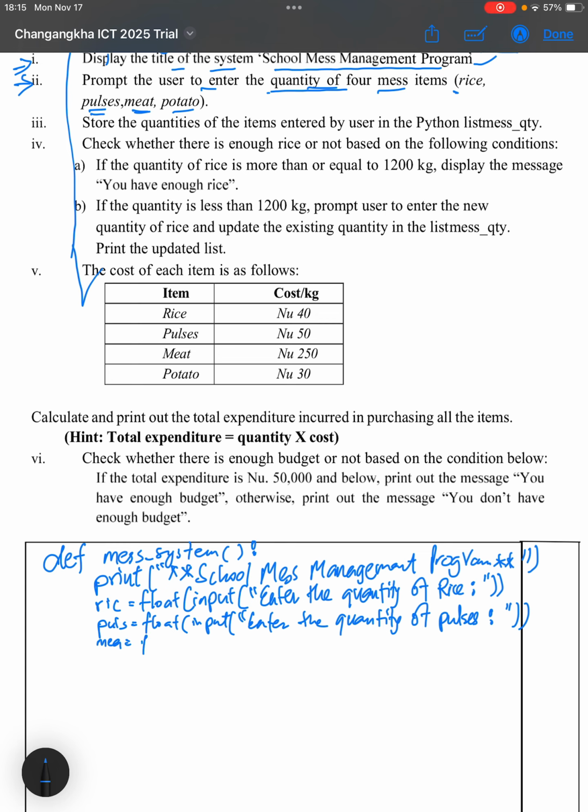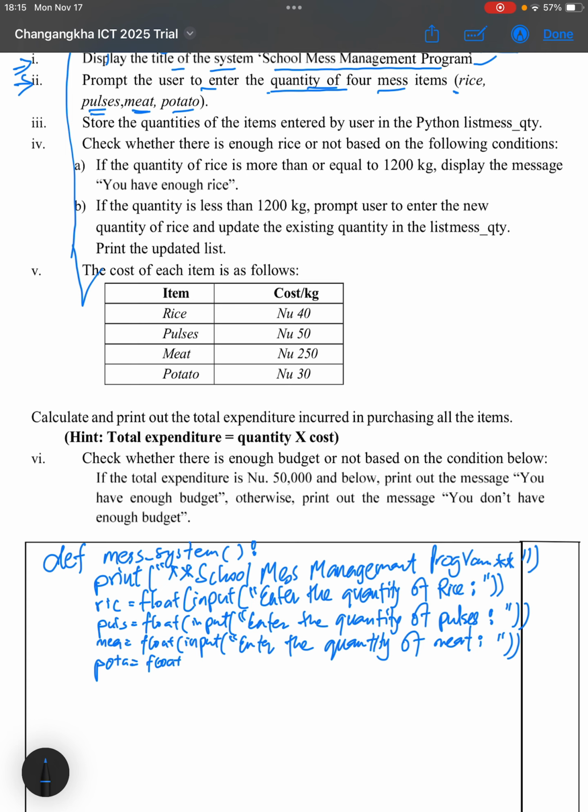Here also we use a float input, and tell the user to enter the quantity of meat. Then lastly we have potato, so we write it as pota.